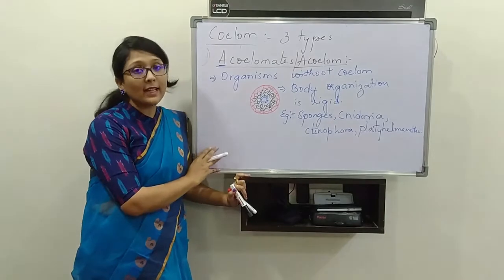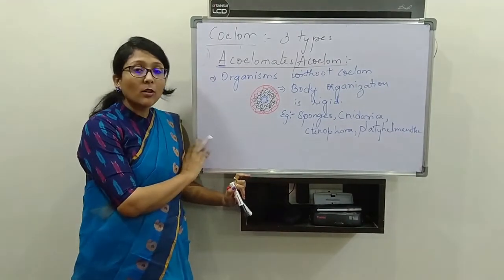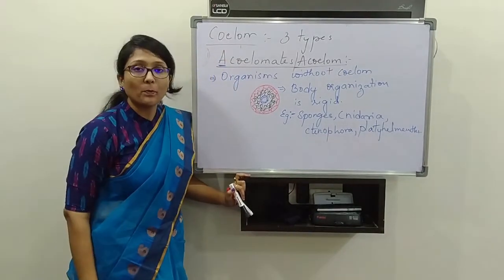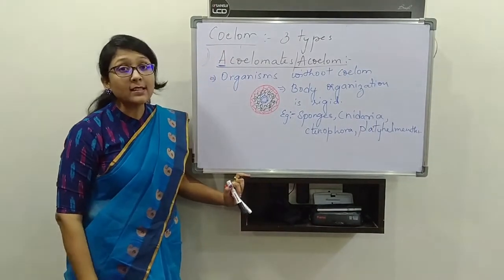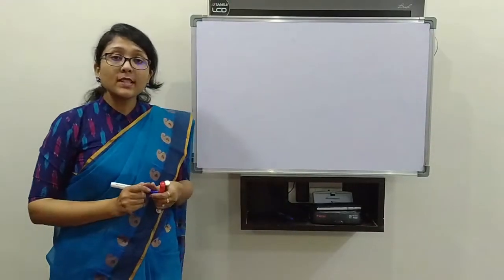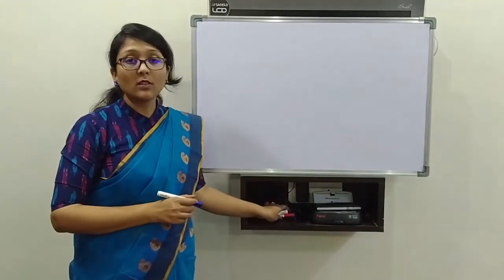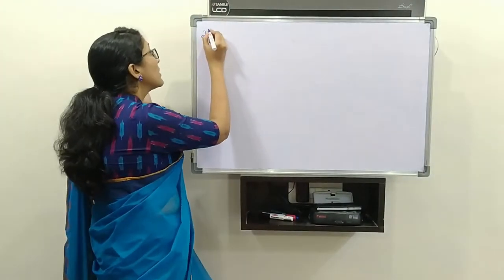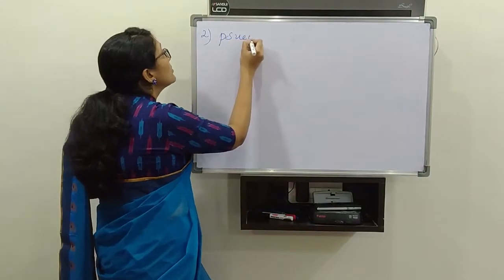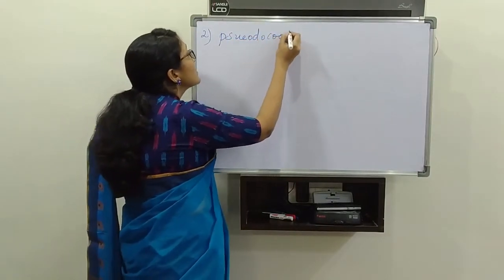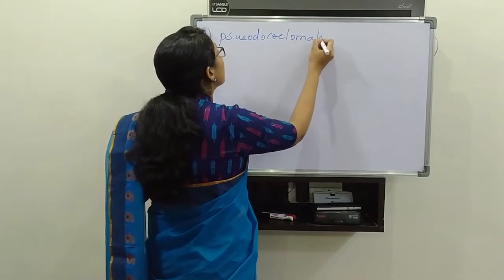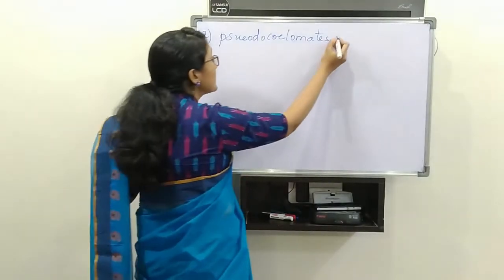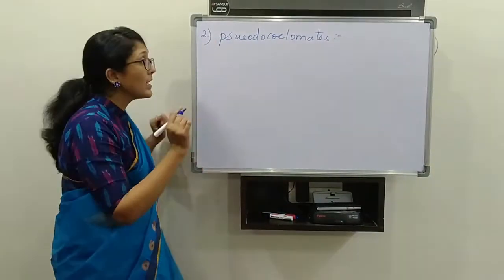Okay, so this is one type, the first type of organisms based on the coelom. Next we are going to study the second type. Okay, students, now the second type of organisms we will see based on the coelom, that is pseudocoelomates. Pseudocoelomates are the organisms which have false coelom.